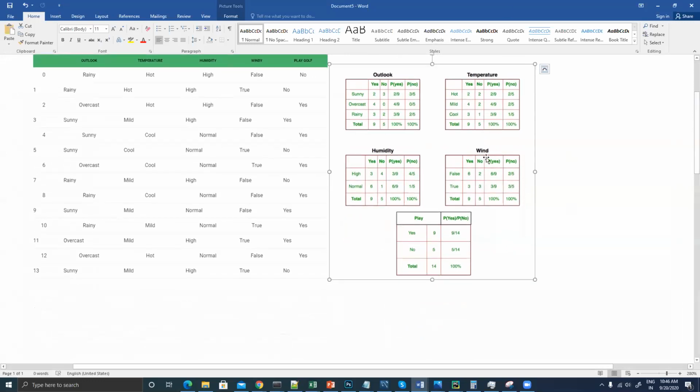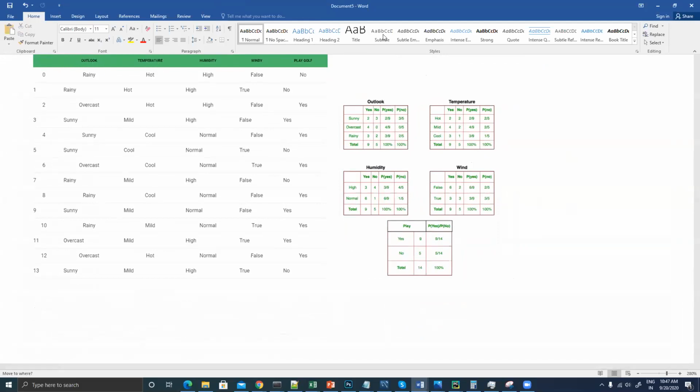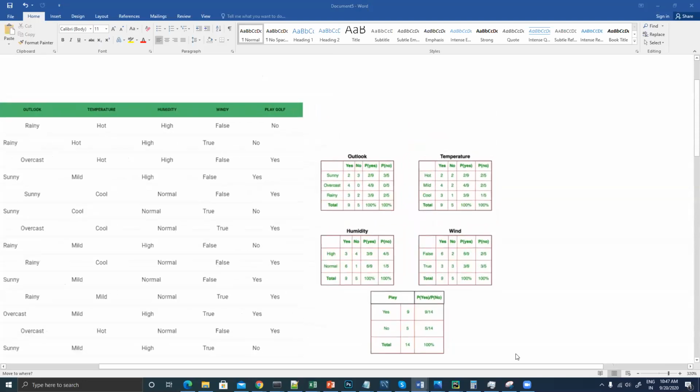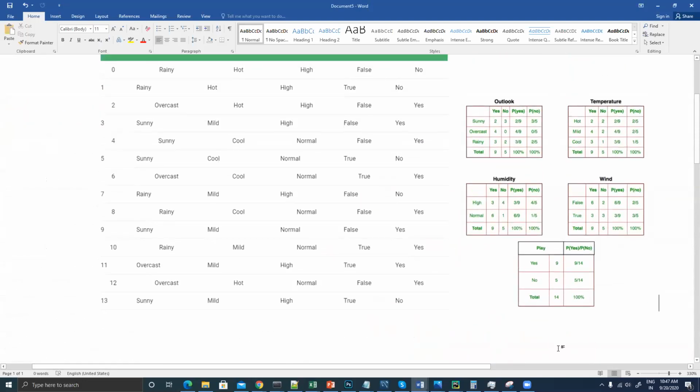So again, this table is available on GeeksforGeeks itself. I have taken this particular one from GeeksforGeeks, just so that we can try to understand this particular part in the best possible way. Okay, so here we have outlook, temperature, humidity, and play golf, or we are not going to play golf. I think these things are visible to all of you guys. I don't have to zoom in. Is it fine? Yeah.